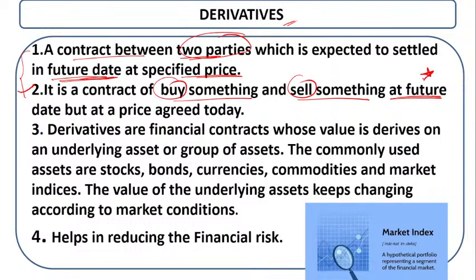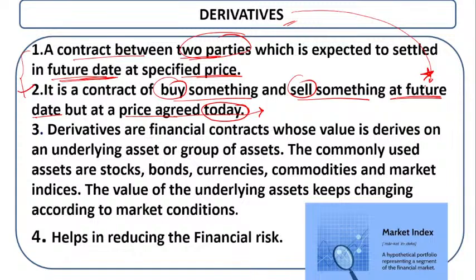This is important, because we get confused in the question paper. They can ask about this specific thing: in the present day, or in the past date. So you have to be clear that a derivative is selling or buying something for a future date, but at a price agreed today. They can ask a question from this point as an assertion question in the question paper.